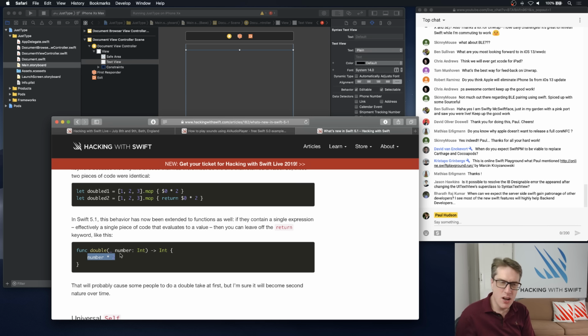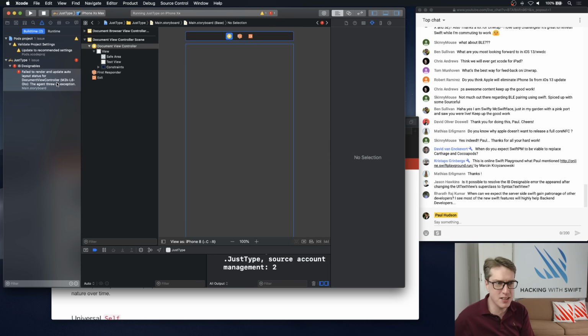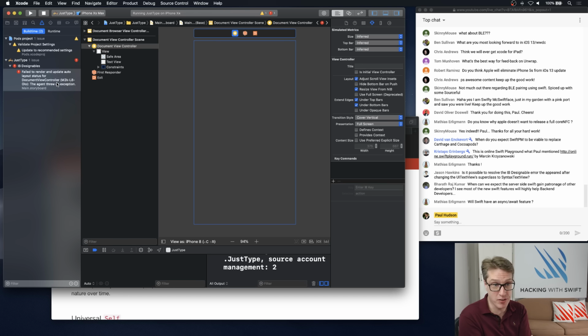Anyway. So the IB Designable error happens, Jason, because IB Designable sucks. It really does suck. I don't know why. Look at that. It's absolute garbage. I used IB Designables in Unwrap, and I actually turned them off. I took out the code for doing IB Designable because I was so sick of seeing IB crash like that. There's no need for it. I hope it gets better in Xcode 11. I really desperately hope it gets better in Xcode 11, because right now it's crashing for most things. That's a real shame.